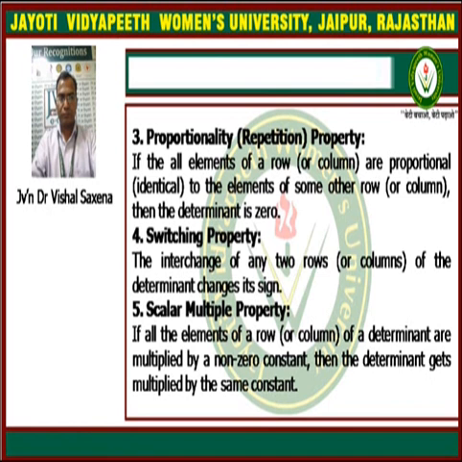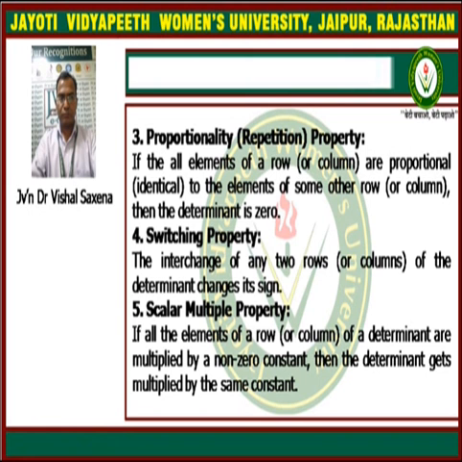The next property, the 5th property, is the scalar multiple property. The scalar multiple property is that if all the elements of a row or a column of a determinant are multiplied by a non-zero constant, then the determinant gets multiplied by the same constant.